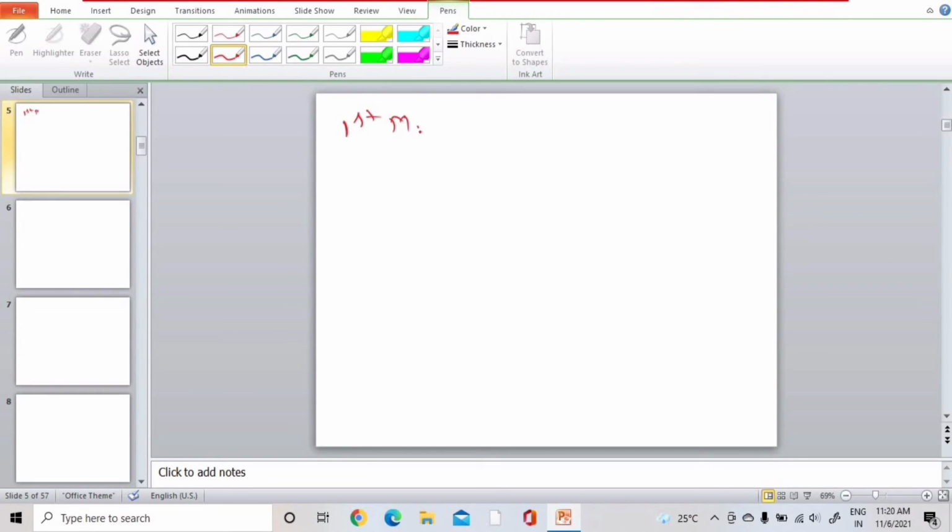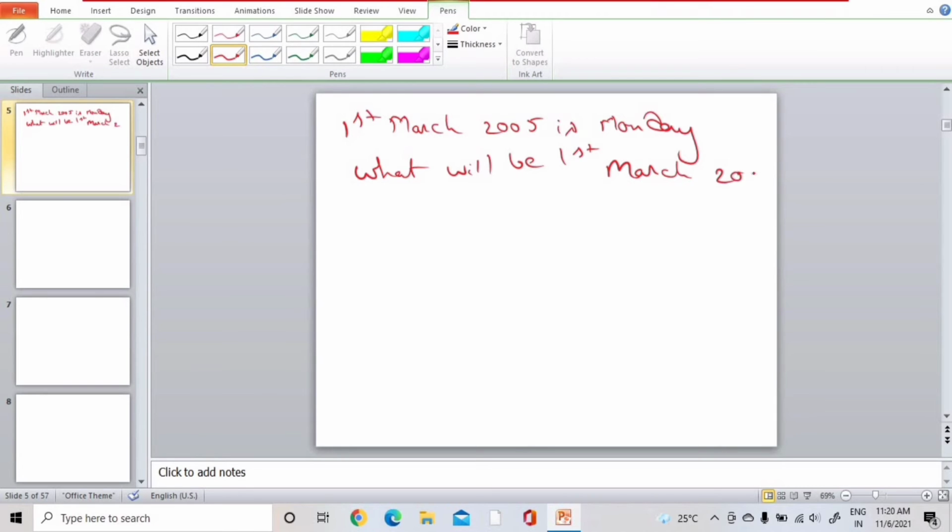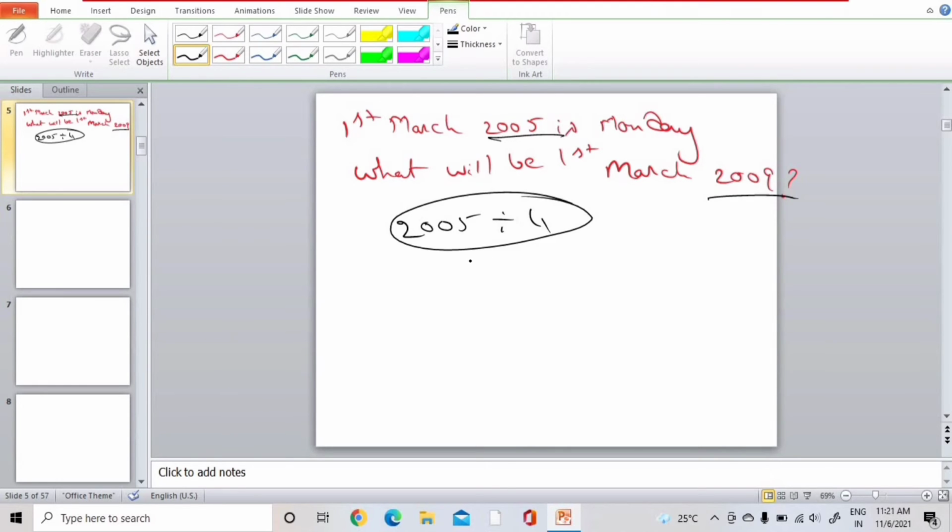1st March 2005 is Monday. What will be 1st March 2009? Do we have leap years in between 2005 and 2009? In between 2005 to 2009, obviously we have 1 leap year, because for every 4 years we get 1 leap year. We need to check which year is leap year. Is 2005 divisible by 4? No, it is not divisible by 4. 2006? No, it is also not divisible by 4. 2007?